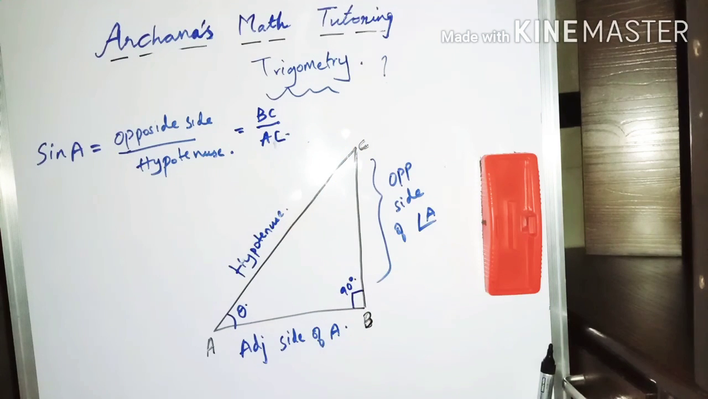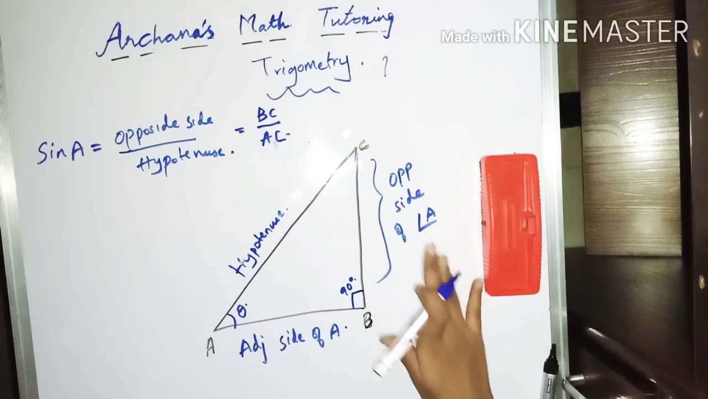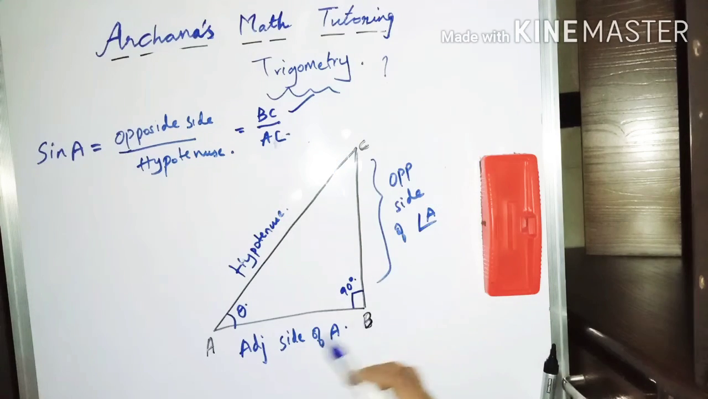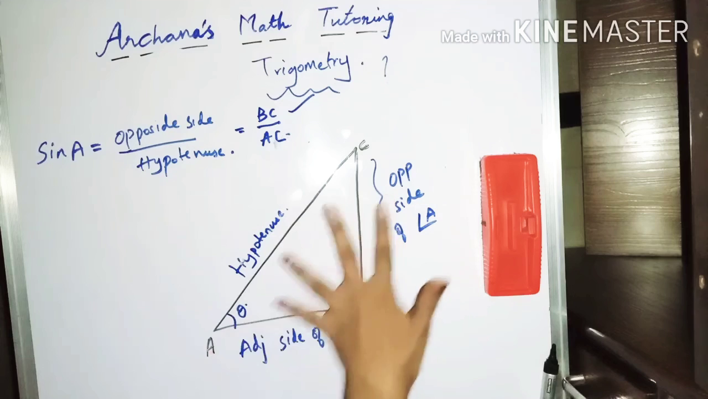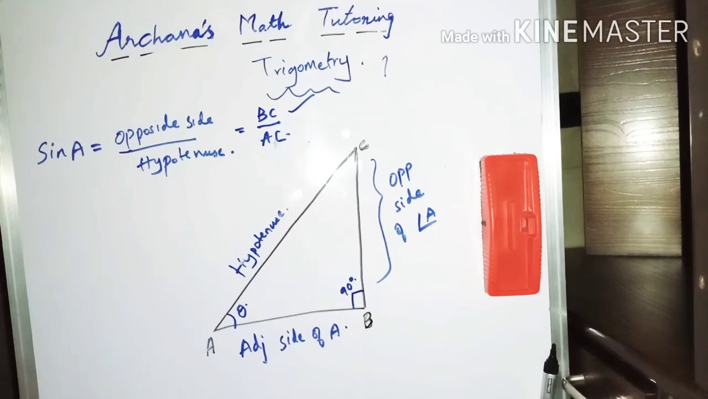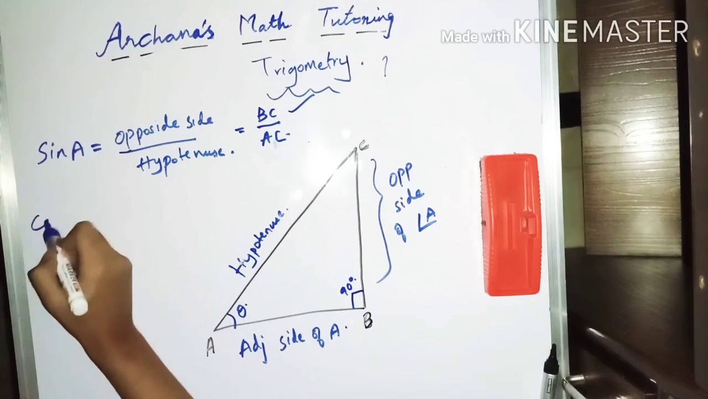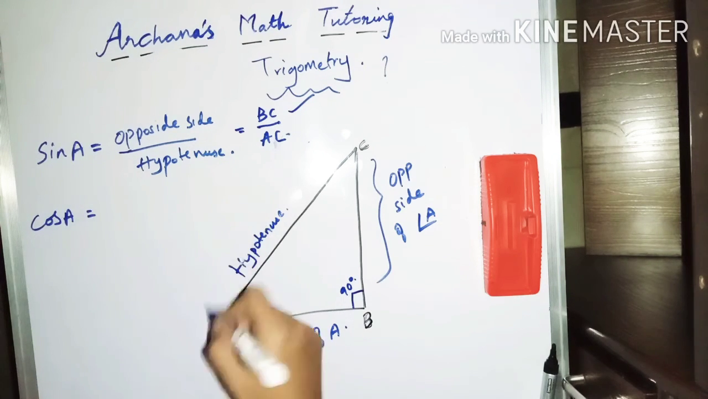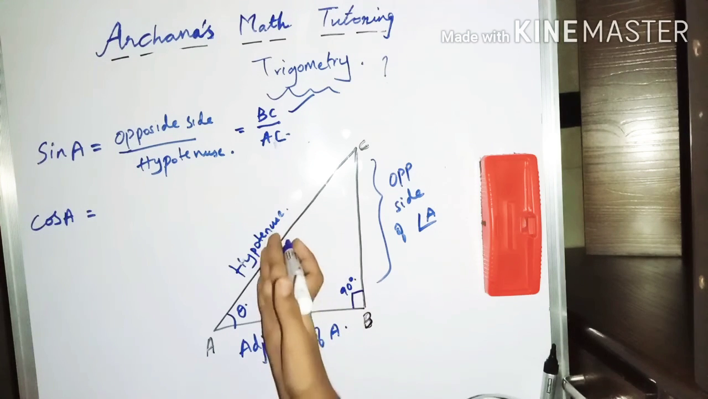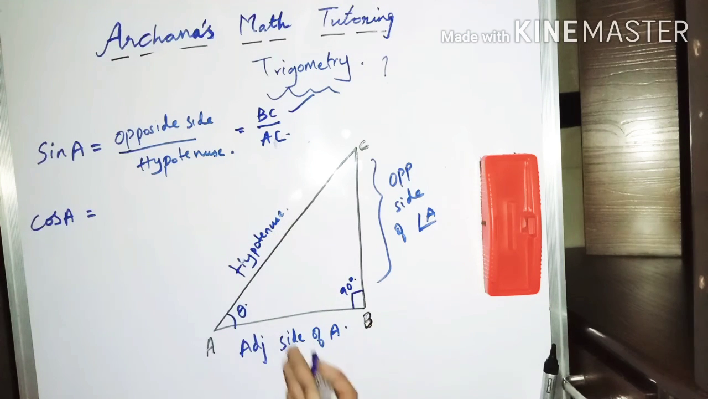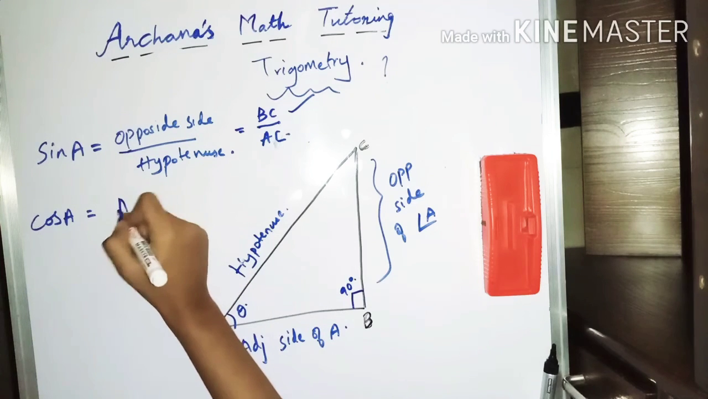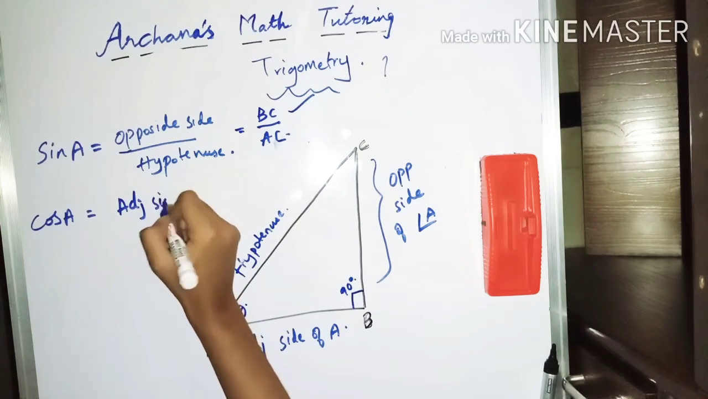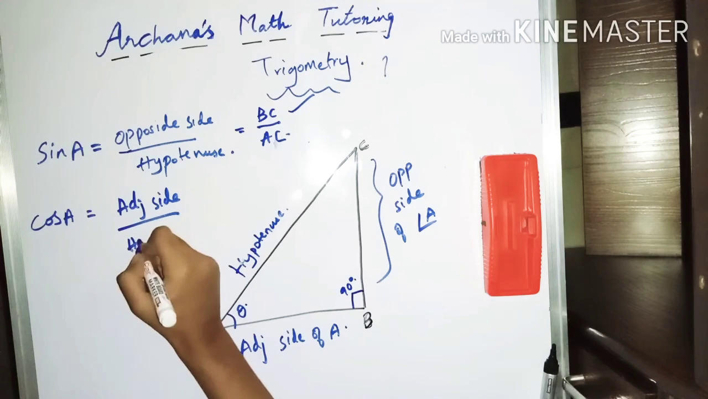Whenever you want to find sine of some angle, just take that angle, see the opposite side and write it in the numerator, and whichever has the longest length is taken as the denominator. Cos is also very easy. Cos of A is nothing but the length of the adjacent side by hypotenuse. So opposite by hypotenuse gives you a sine value, and adjacent by hypotenuse gives you a cos value.